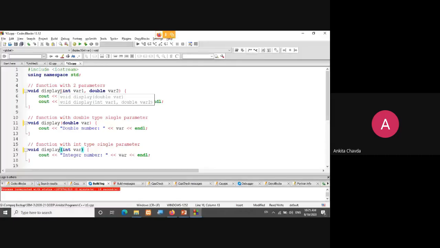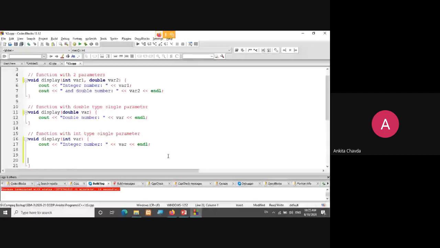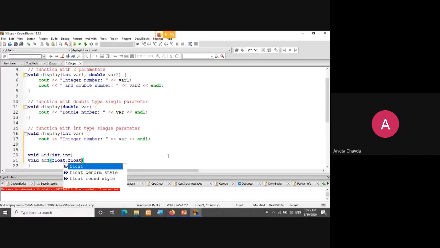Then this thing is also possible, that you would be having many function overloadings. Like I'm having now a void addition function over here with two arguments. Then here again I'm having void addition, but this is for float arguments. So this is also function overloading, right? Here display is also overloaded and addition is also overloaded. So that's fine, right? I hope you are not having any doubt, and if you are having any doubt, then please let me know.